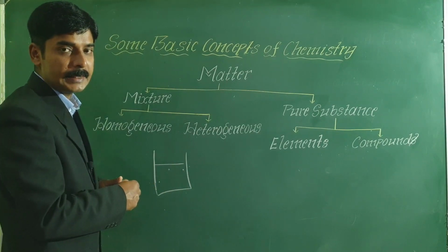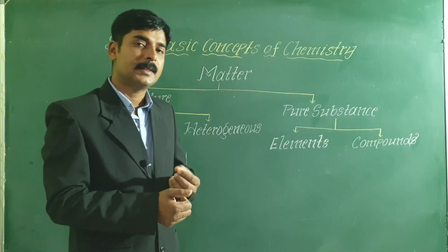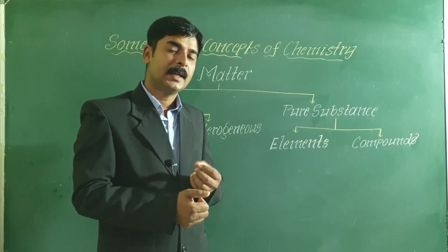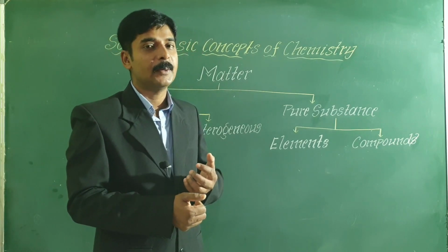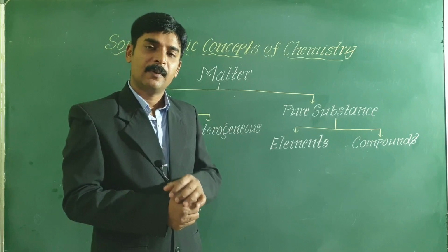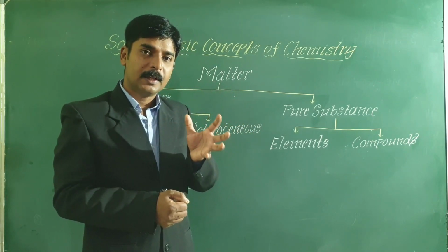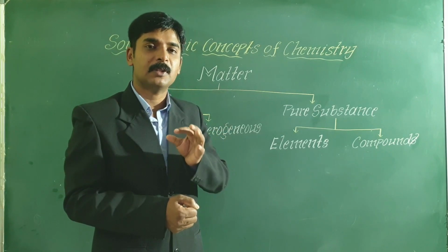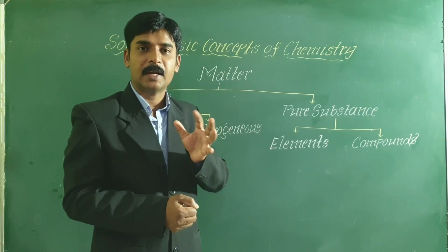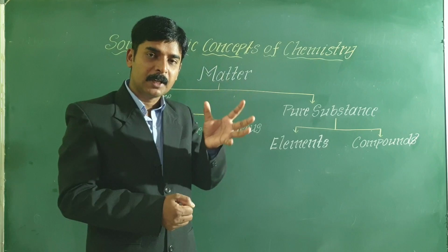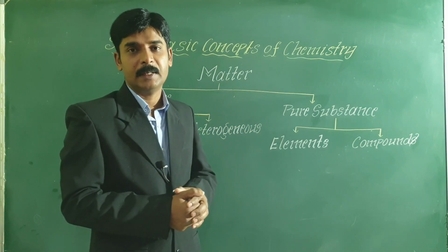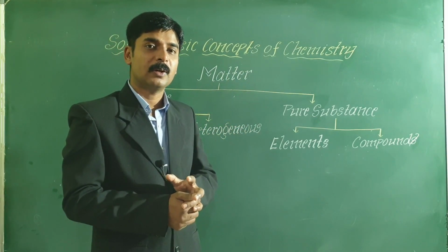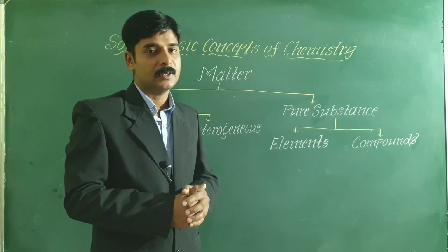One more example, let us take air. Air is a mixture of mainly 80% nitrogen and 20% oxygen. Wherever you go, the air contains 80% nitrogen and 20% oxygen. Nitrogen and oxygen are uniformly distributed throughout the air. So such mixtures are called homogeneous mixtures.